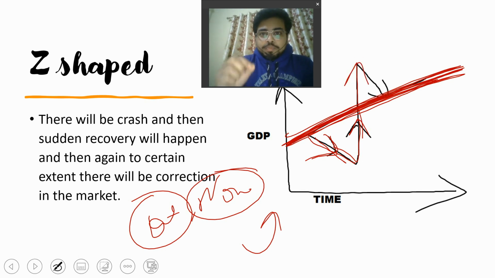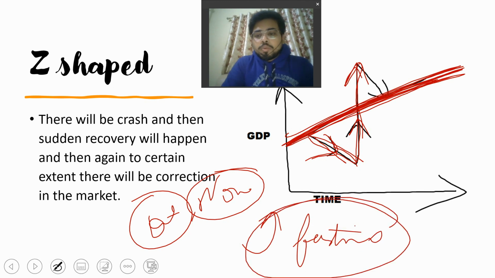The experts claim that this has been observed because of the festive season present in October and November. That's why the graph has risen above the normal line, and it has been said that this graph will again go down in the coming time, and thus you will see a Z-shaped recovery. This will show your Z-shaped graph.